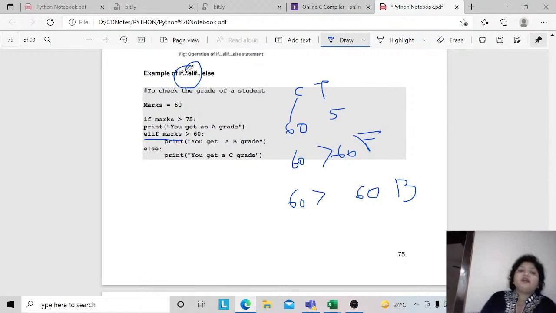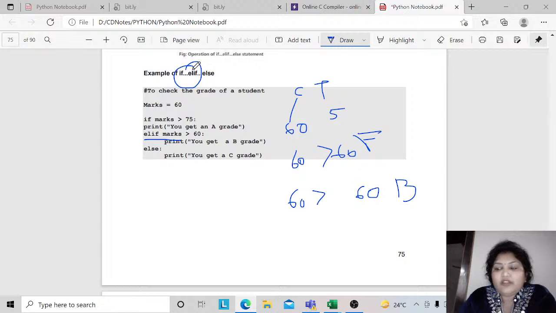With the help of elif statements. The only thing is with the if part, if you are not taking the else part, the false part is not going to be shown on the screen. So it's better to use the else part also.